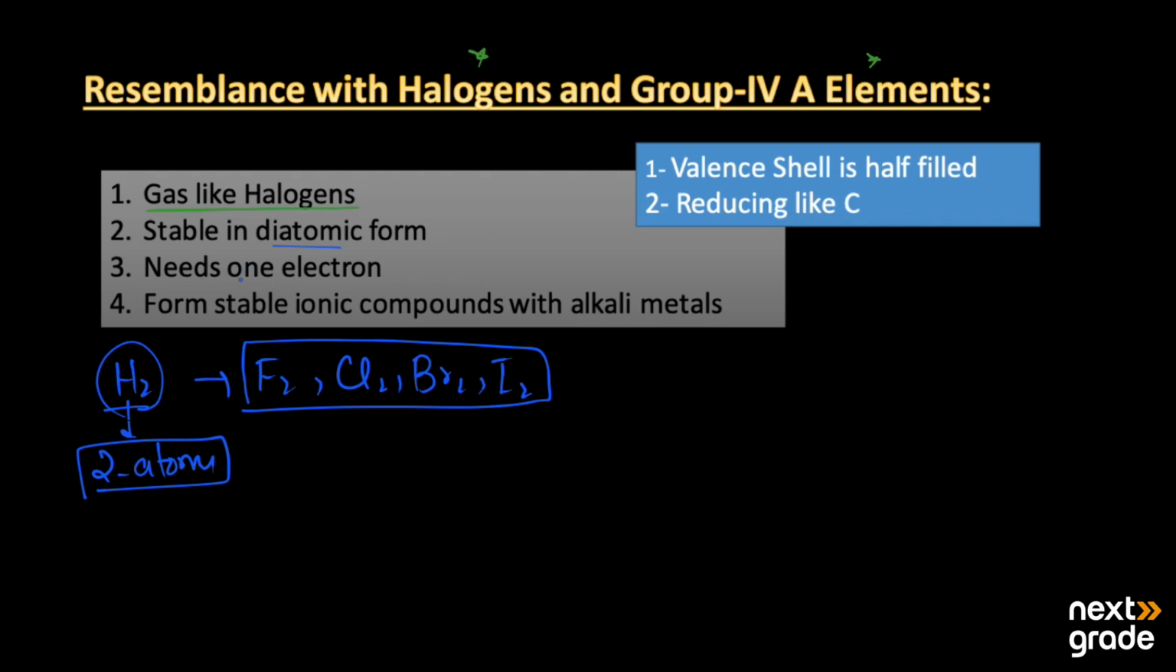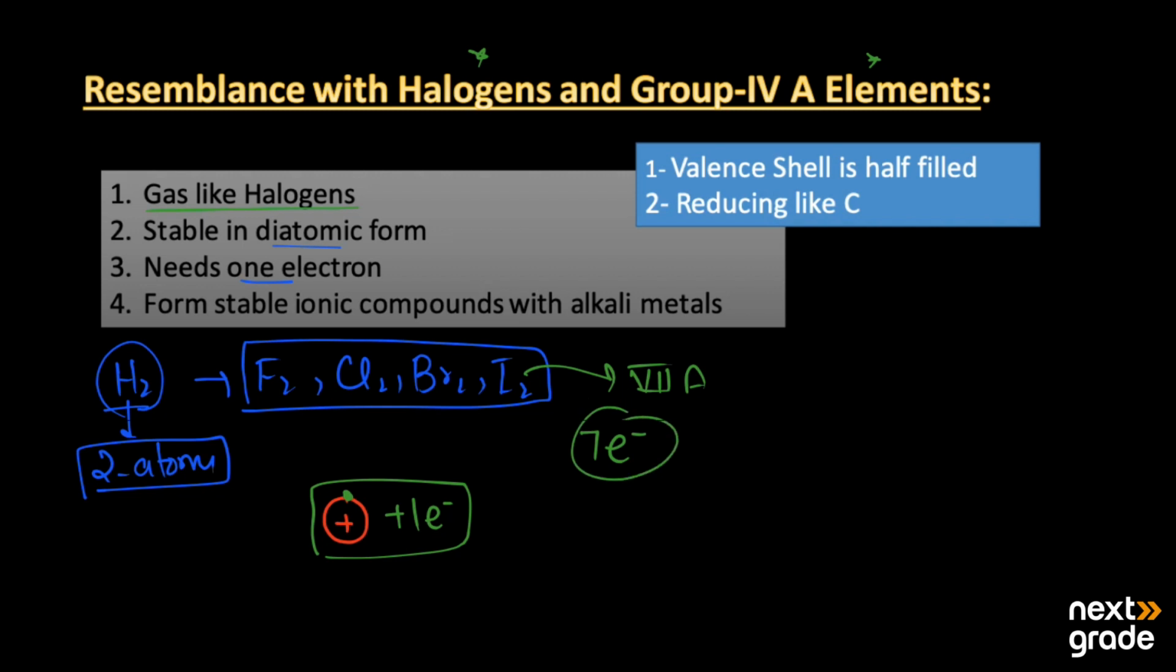Next, hydrogen needs one electron. If I draw its valence shell, it is already having one electron and requires just one more electron to complete its valence shell. On the other hand, fluorine, chlorine, and bromine are in group 7 and contain seven electrons in their valence shell. They also need one more electron to complete their valence shell. So this was also a similar property of hydrogen to the halogens.